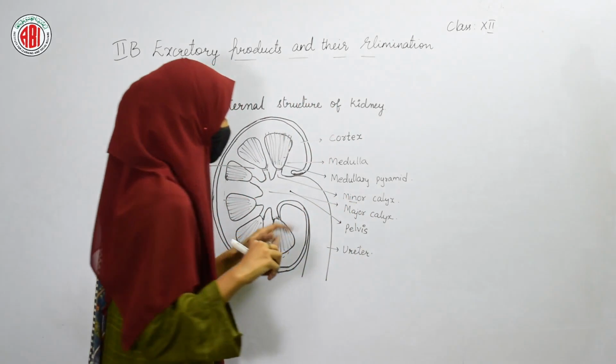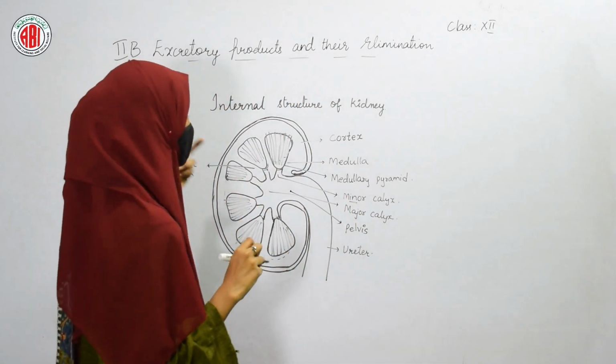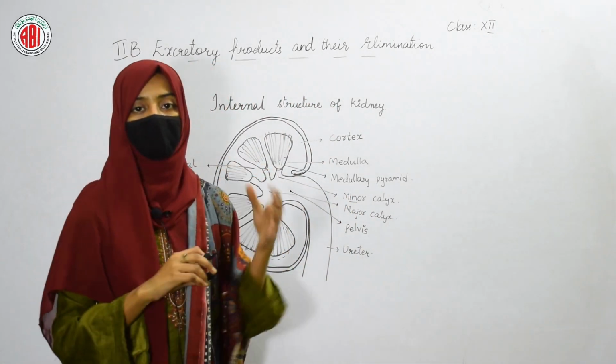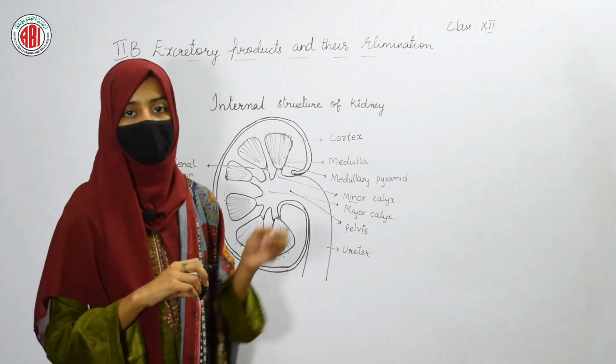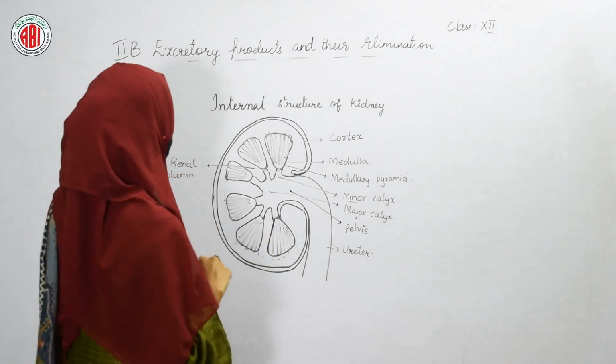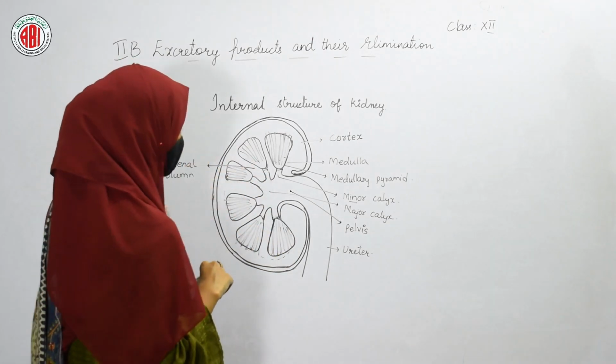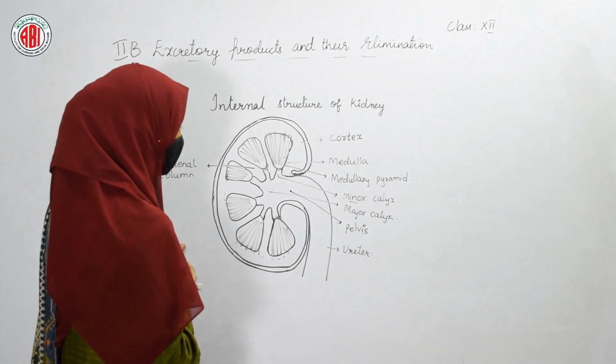So the ureter is a tube which takes the urine from the kidneys and passes that liquid waste into the urinary bladder. So this is how the different parts are present inside the kidneys.